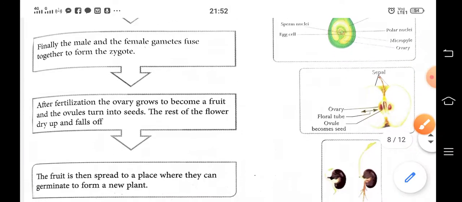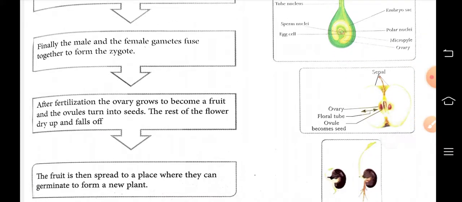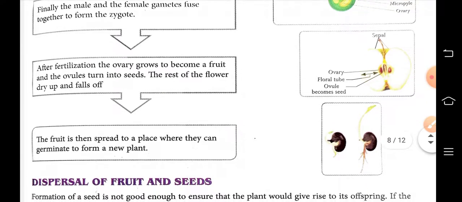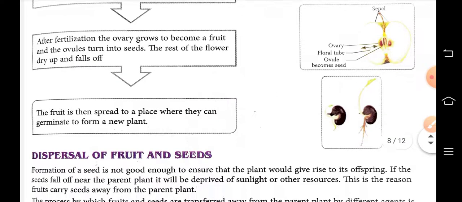And after fertilization, the ovary grows to become a fruit, and the ovule turns into seeds, and the rest of the flower dries up and falls off. The other part falls off and its work is now finished. Now the ovary develops into a fruit and the ovule develops into seeds, and the fruit is then spread to a place where the seeds can germinate to form a new plant.